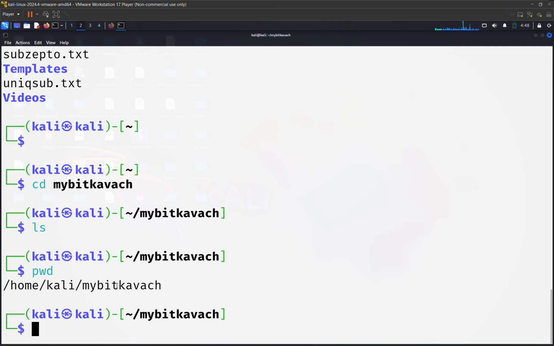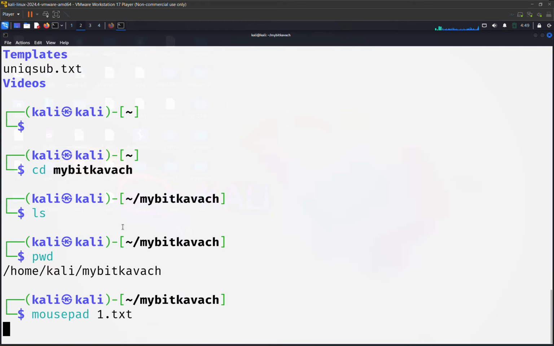If you want to make a file in Linux, we have a lot of editors like Nano, Vim, Mousepad, gedit. We can also install some other editors as well. Sublime text editor also we can install, or any other editor of your choice. If you want to, you can go with that. For now I am just showing you the inbuilt editor, that is Mousepad. Now let's say make a file 1.txt.